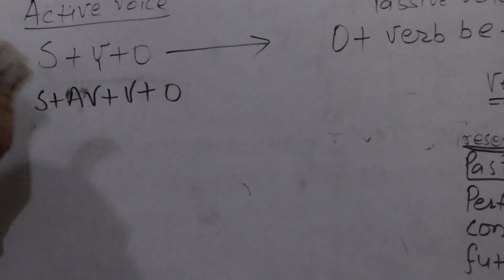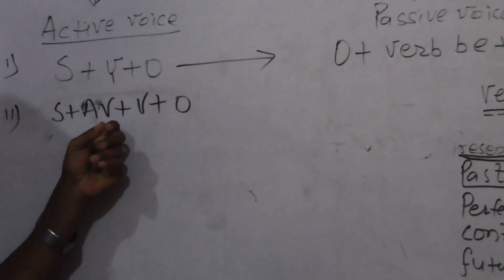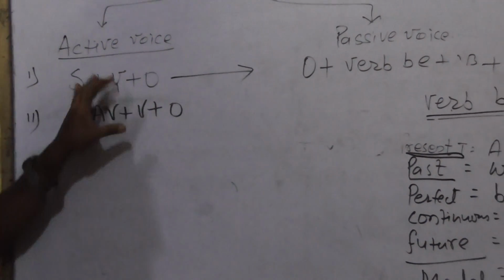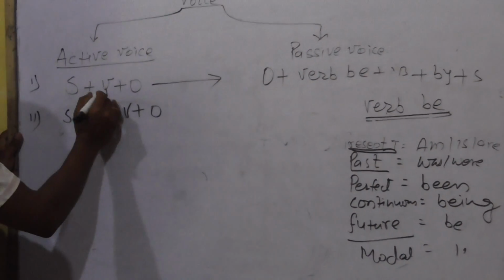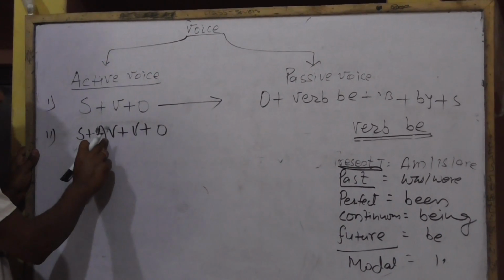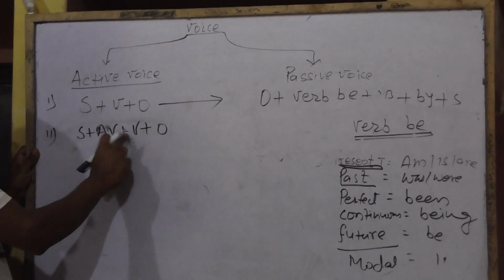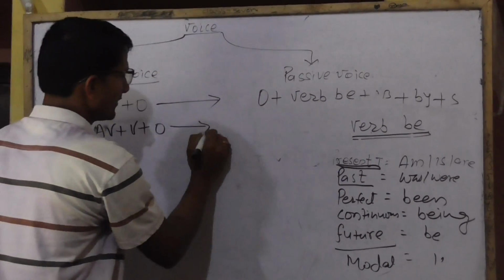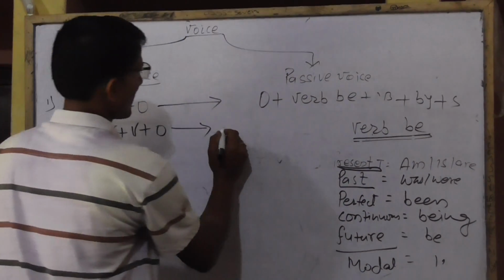These both sentences differ from each other. They are not the same. In the first you find only verb, but in the second condition you find auxiliary verb before the main verb.